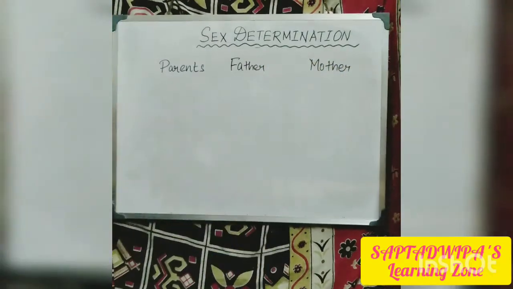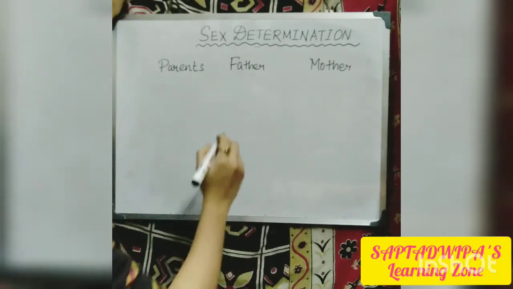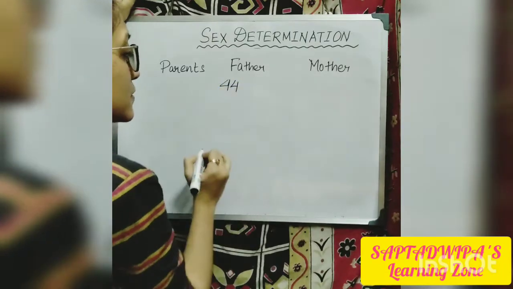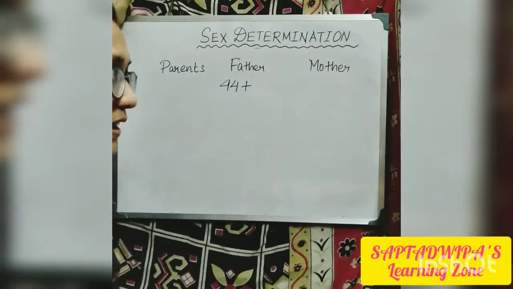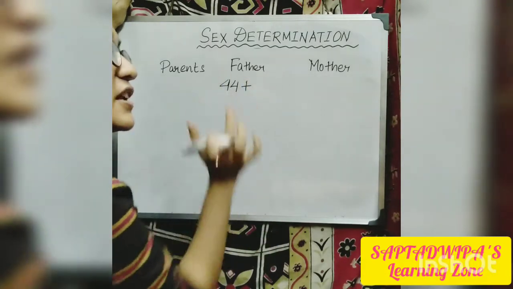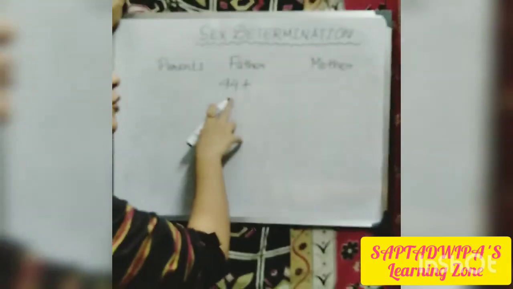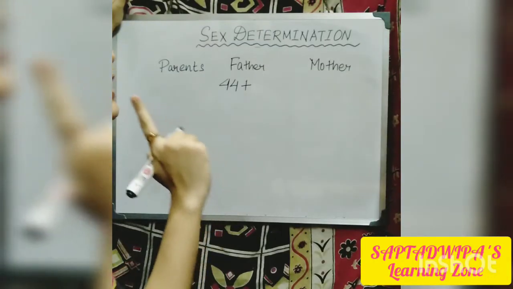Now, how many chromosomes is the father having? The father has 44 autosomes plus one pair of sex chromosome. The father is an individual human being, so he has 22 pairs of autosomes, in total 44, along with one pair of sex chromosome.